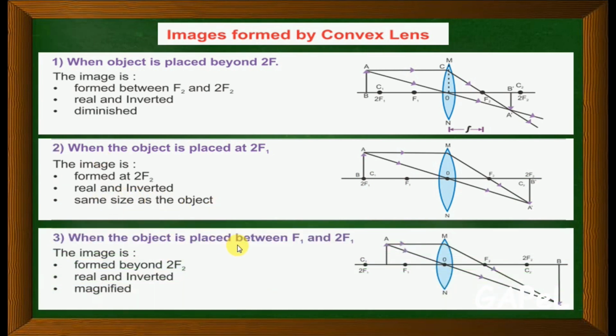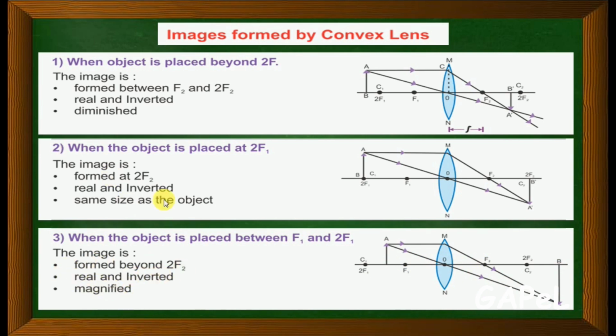Third one, when the object is placed between this. You notice, first with the object beyond C the image was smaller, then here the image size became the same, but if you compare with this, the image size became bigger. As you bring the object closer, the image becomes bigger. Now the image is between f1 and 2f1. Same process, it will pass through the focus, and you will have an enlarged or magnified image. Again it is real and inverted.